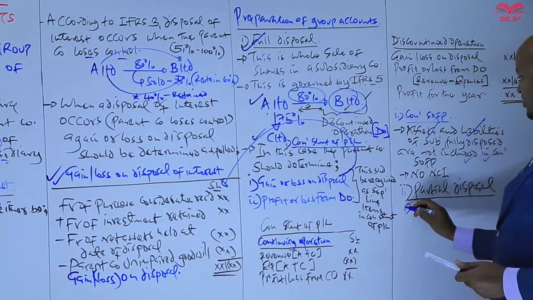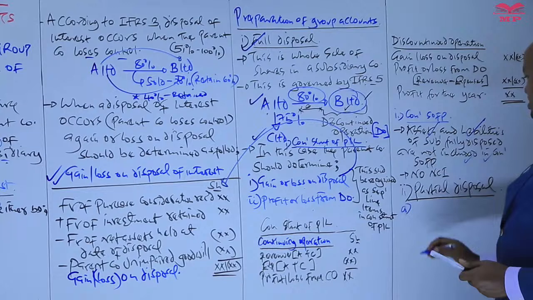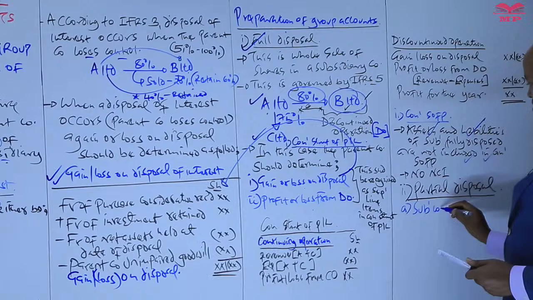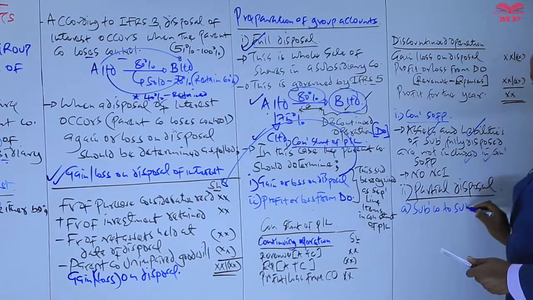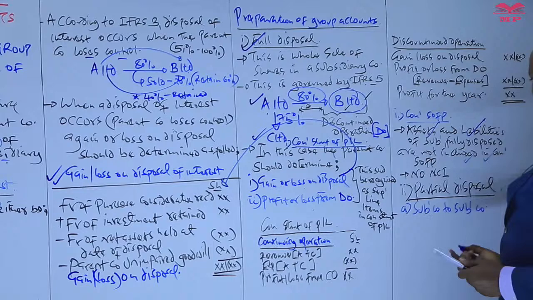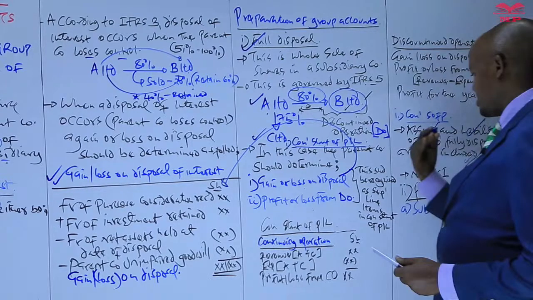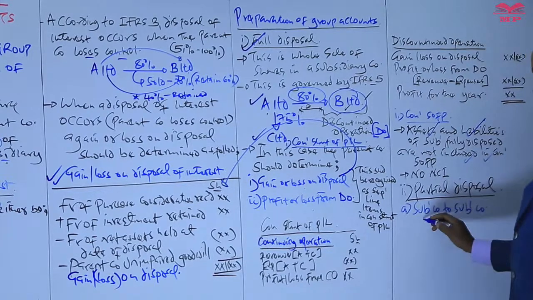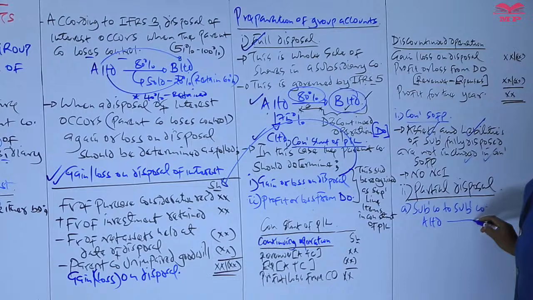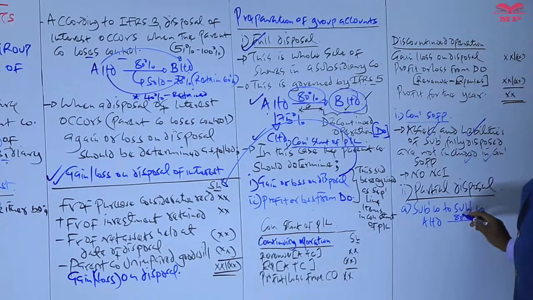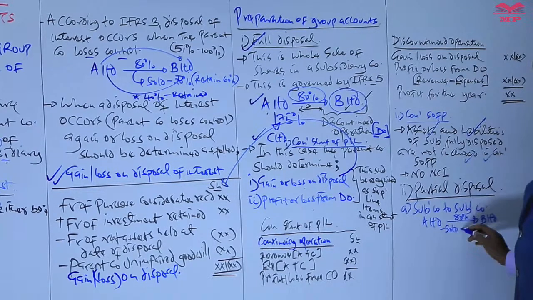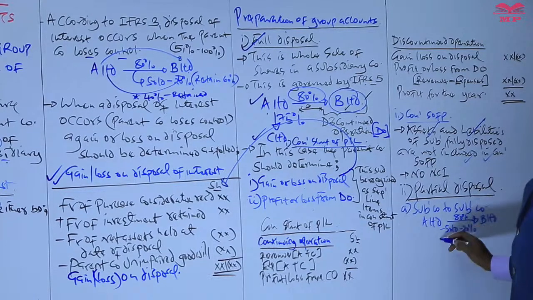Number one, or number A, we have what we refer to as a disposal of a company which was initially a subsidiary and which still remains a subsidiary. Which still remains what? A subsidiary company to a subsidiary. So when we talk about a subsidiary to a subsidiary, this is whereby we can be told the parent company had like 80% shareholding in B Limited, and the parent company, for example, sold 20% of the shares.